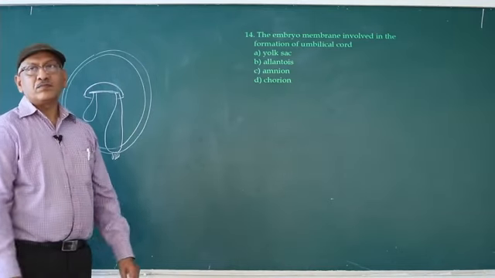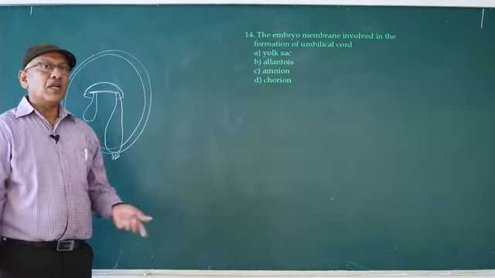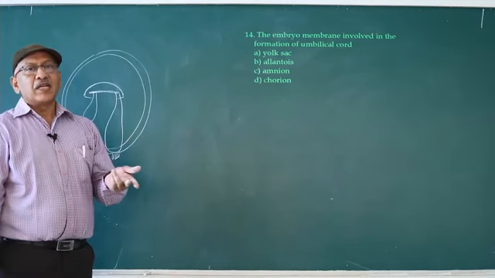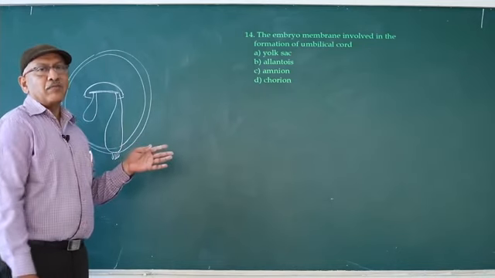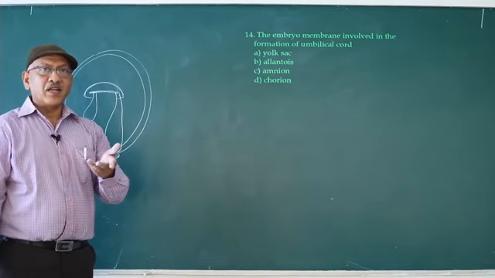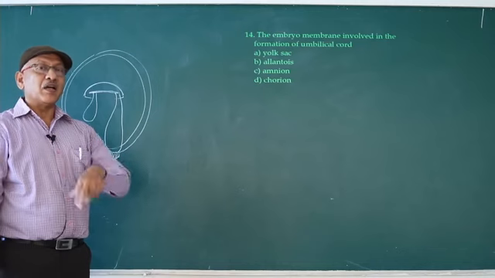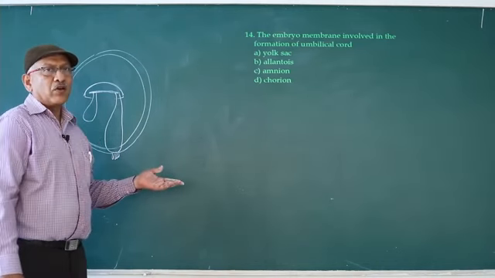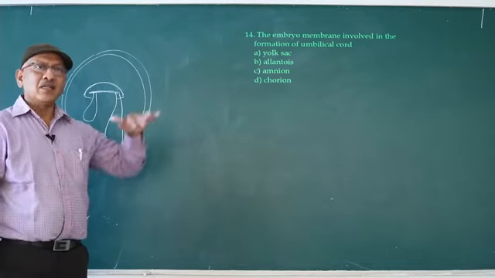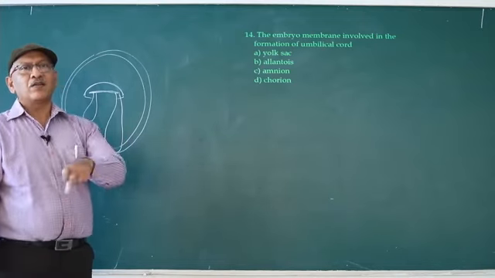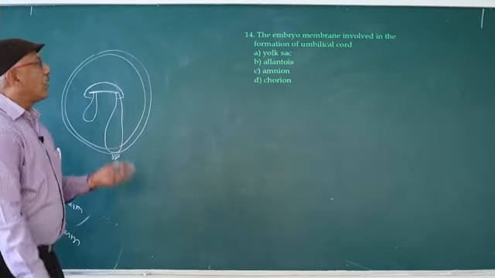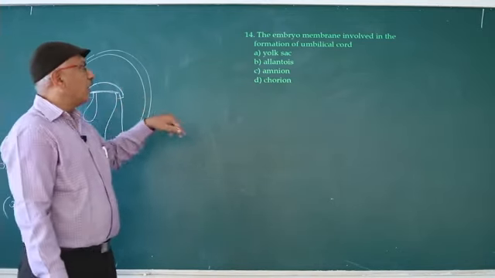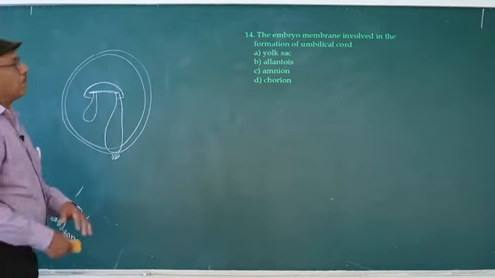Posterior part of chorionic villi continued as umbilical cord. Umbilical cord contains one umbilical vein and two umbilical arteries. Veins generally contain deoxygenated blood, but here the umbilical vein contains oxygenated blood to the developing young one. Umbilical artery collects the deoxygenated blood from embryo. So the embryonic membrane involved in the formation of umbilical cord is chorion.